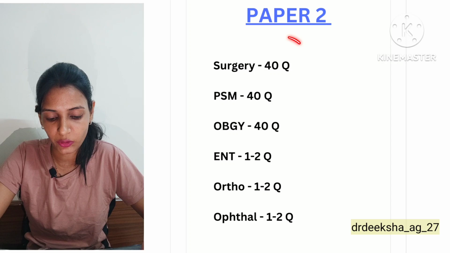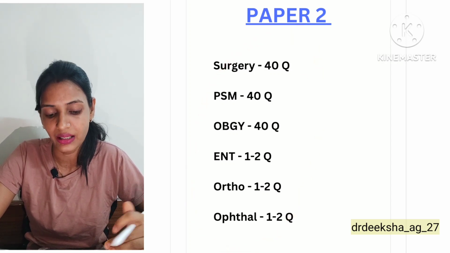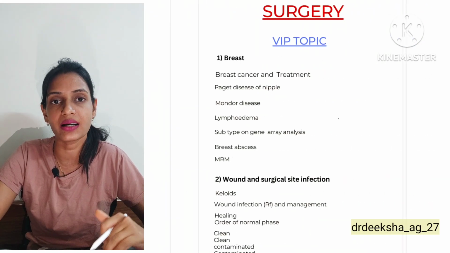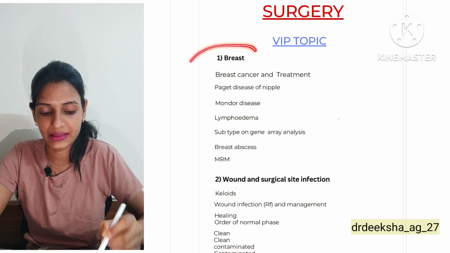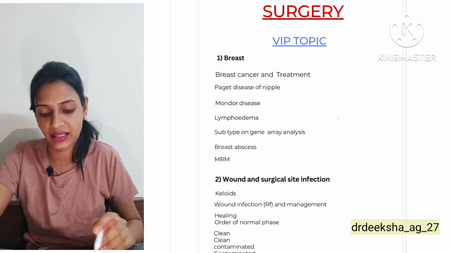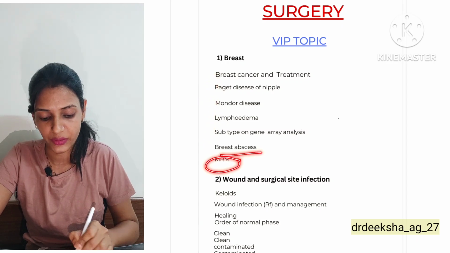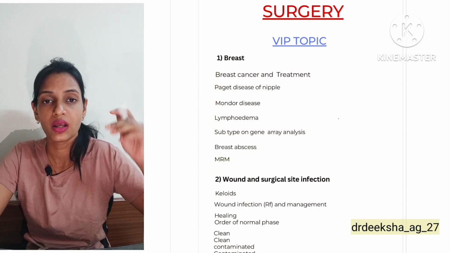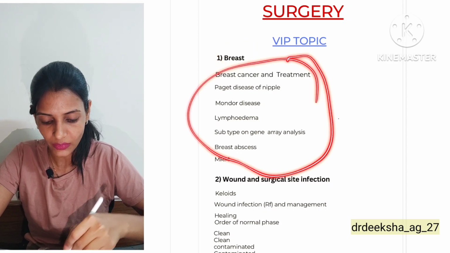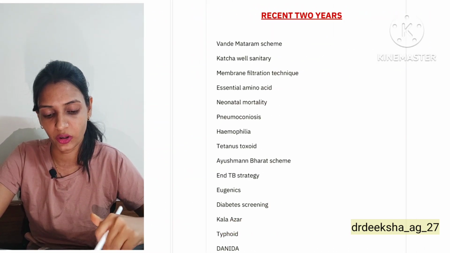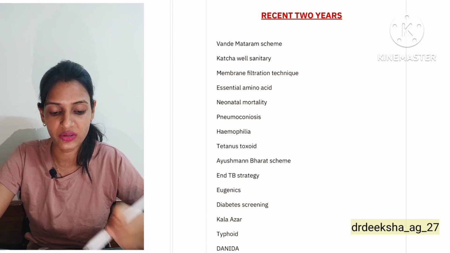Then for paper 2, if I talk about it, I have put the weightage, what weightage of the questions are. Like from surgery 40 questions are asked. So in surgery I have divided VIP topics, like the VIP topic is breast. In breast they can ask you about breast cancer, Paget disease, Mondor, lymphedema, breast abscess, about the MRM. So I have included the topic and all the relevant questions that are asked from those. Then if I talk about recent 2 years, then these are the recent 2 years trending topics for